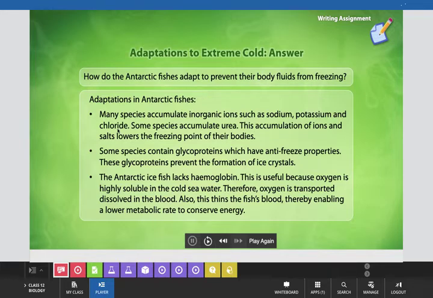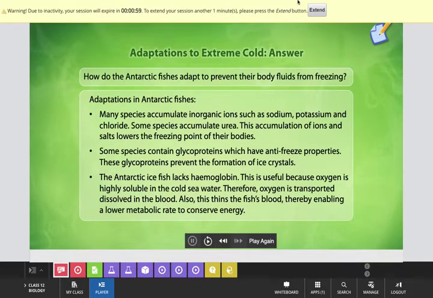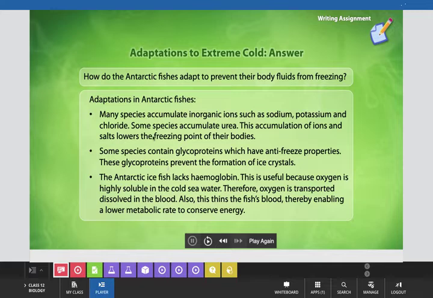These are the three main adaptations in such type of Antarctic fishes. Many species accumulate inorganic ions such as sodium, potassium, and chloride. Some species accumulate urea, and this accumulation of ions and salts lowers the freezing point of their bodies. Some species contain glycoproteins which have antifreeze properties, and these glycoproteins prevent the formation of ice crystals.